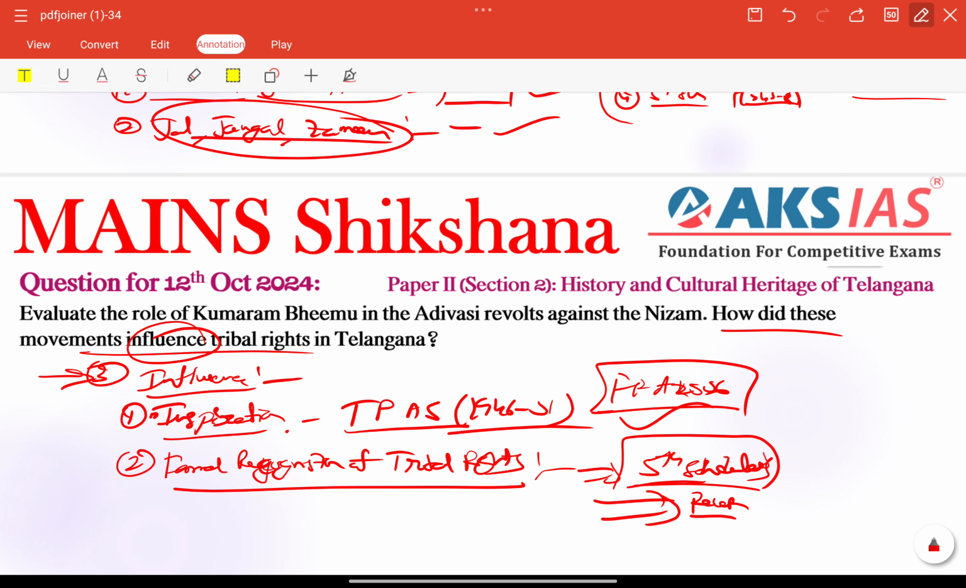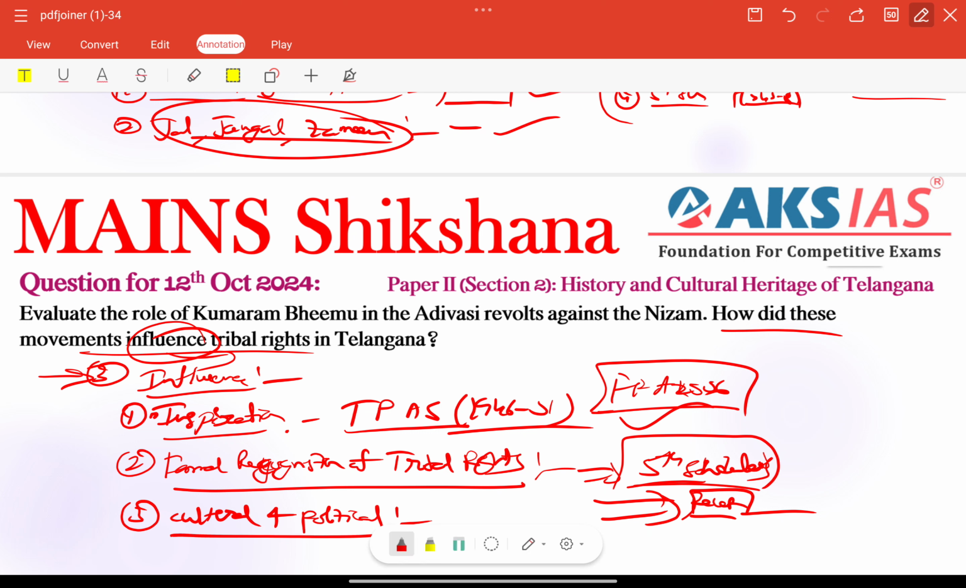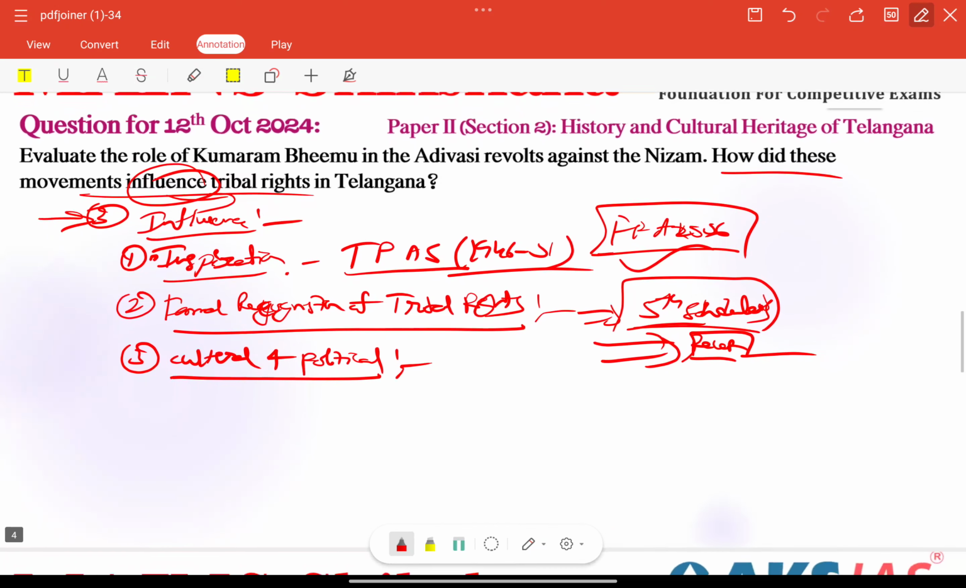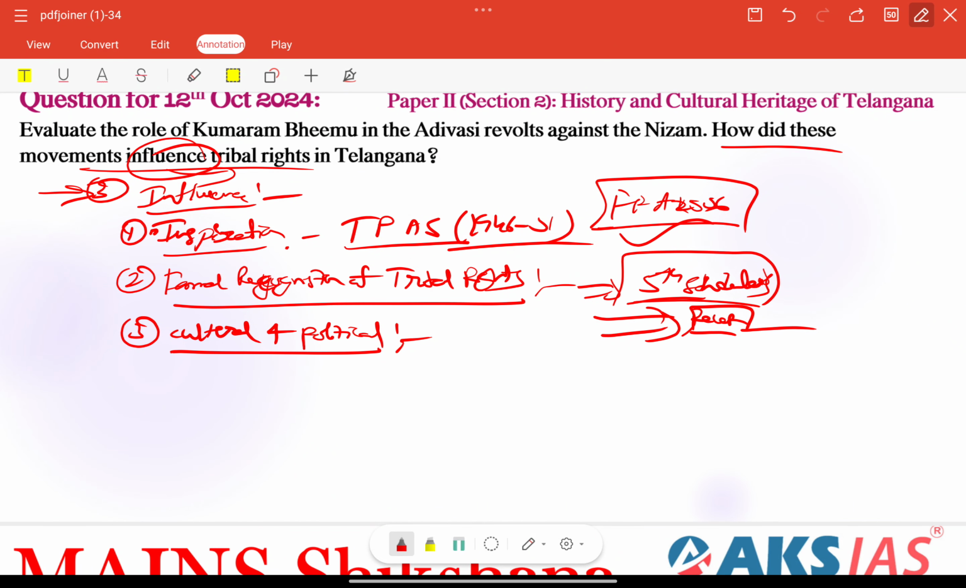We can connect recent influence also here. Influence means not only at that time, right? So cultural and political influence also, we can write cultural and political. That is also very important here. Especially we need to connect cultural aspects also, right? So creation of tribal identity: his legacy is celebrated in various cultural forms and his story has become a unifying symbol for Adivasis also. The installation of his idol is very much important here, right? Komaram Bhim's statue and the declaration of public holidays on his birth anniversary are also very important.